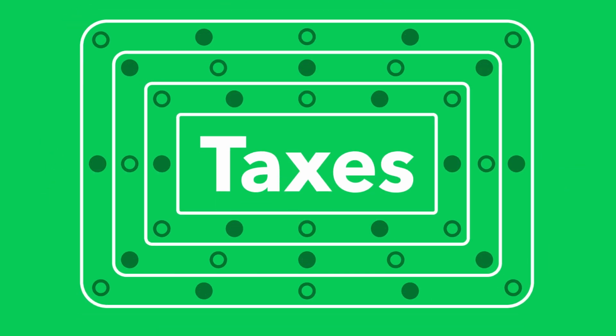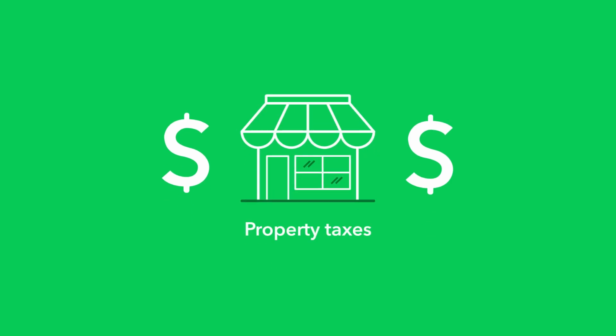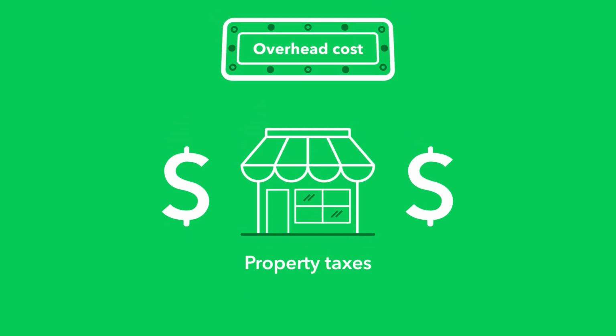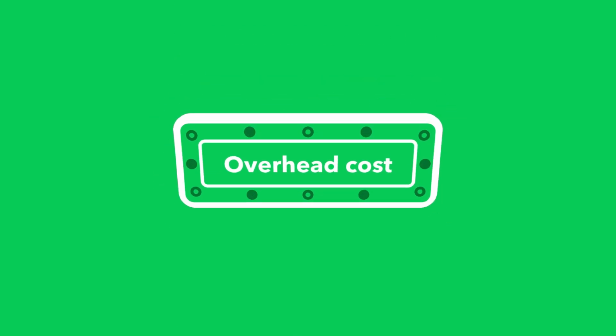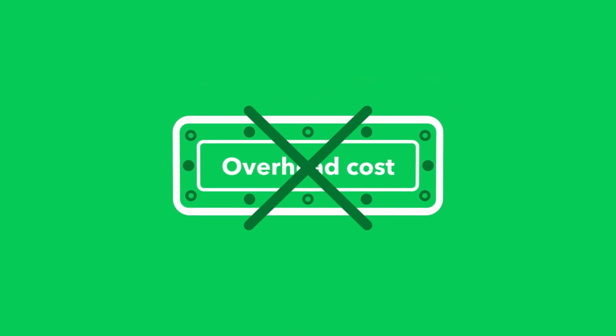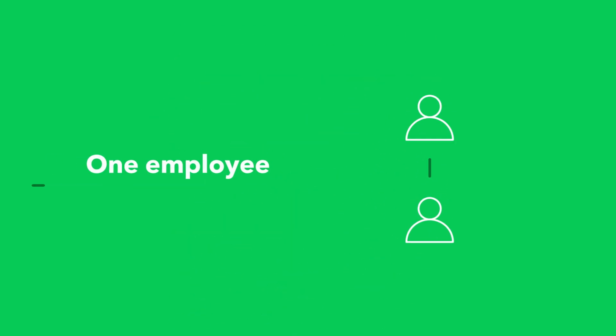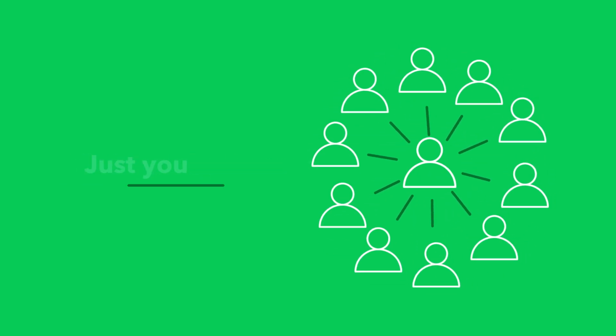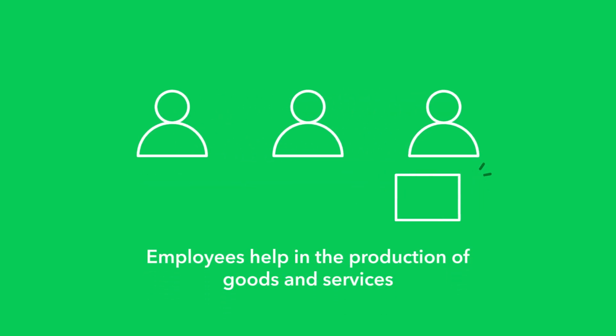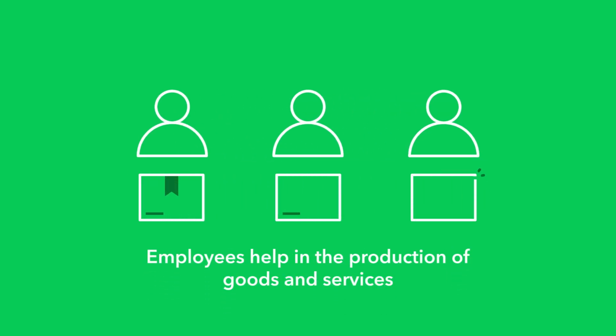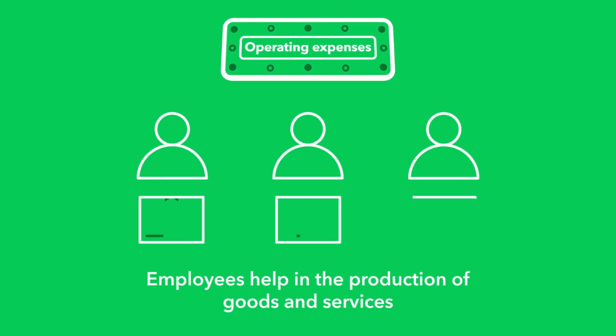Taxes. Most common property taxes are fixed costs. They don't change and don't result in sales. Overhead. Spoiler alert! This next one is not an overhead cost. Whether you have 1 employee, 10 employees, or it's literally just you, direct labor is not considered an overhead cost. Why? Because your employees help in the production of goods or services. The same goes for outsourced work, directly related to producing the goods, so they're operating expenses.